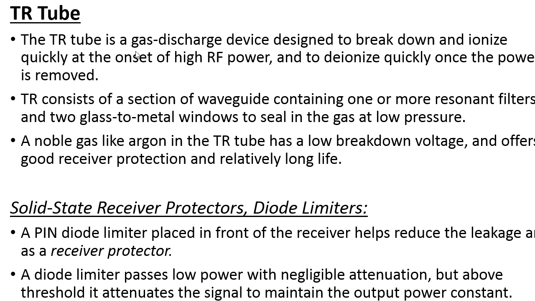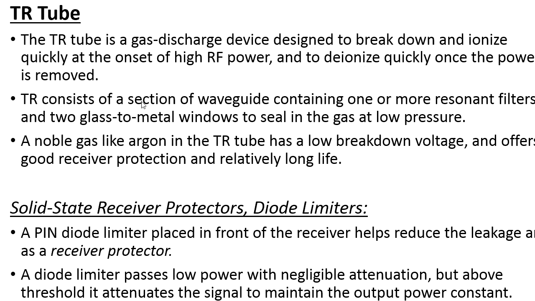Here, the TR tube is a gas discharge device designed to break down and ionize quickly at the onset of high RF power. As I explained, whenever the signal appears at the transmitter part, the gas present in the TR switch has to quickly ionize to block the transmitter signal from passing to the receiver part of the radar. And after transmitting the signal through the radar, the gas has to quickly deionize, so that again it can pass the echo signal to the receiver part here.